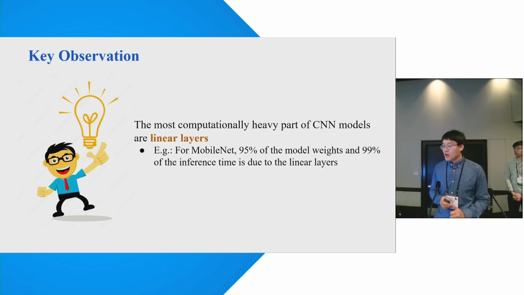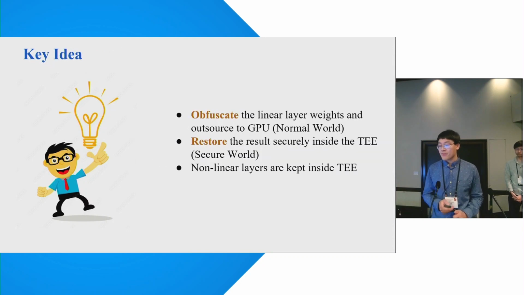For example, for MobileNet, 95% of the model weights and 99% of the inference time are due to the linear layers. Our key idea is we obfuscate the linear layer weights and outsource to the GPU. We restore the results back in the secure world. Only non-linear layers are also kept in the secure world.